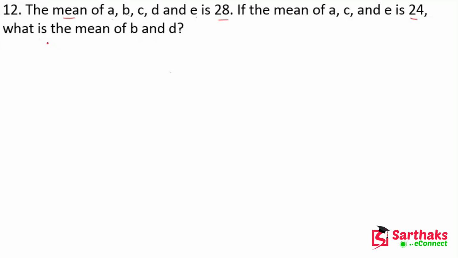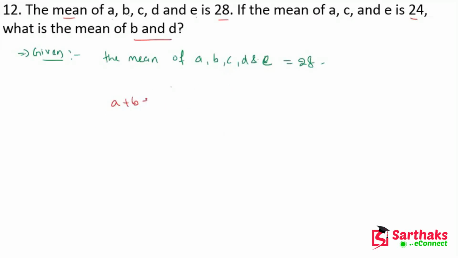Now we have to find the mean of B and D. Here the given is the mean of A, B, C, D and E, which is 28. It means A plus B plus C plus D plus E divided by 5, as there are 5 observations, is equal to 28.